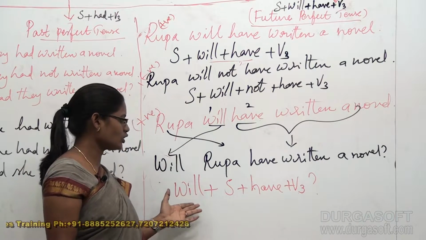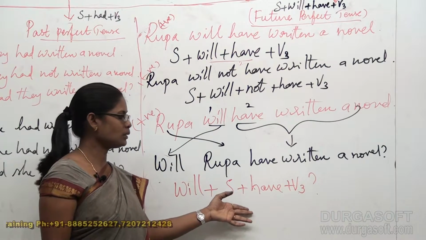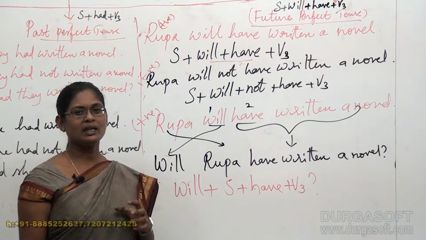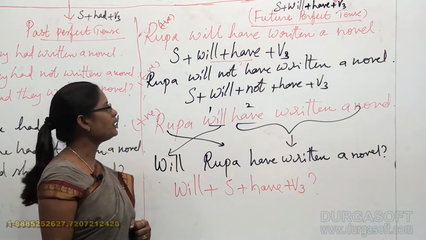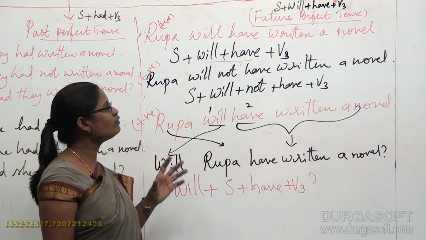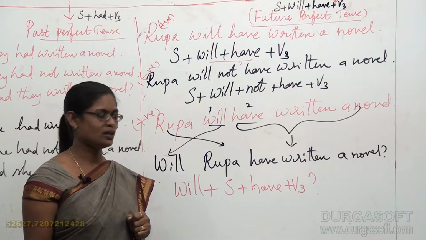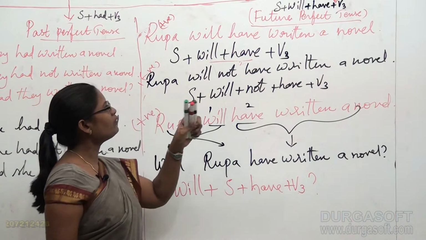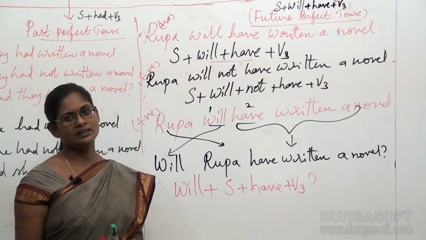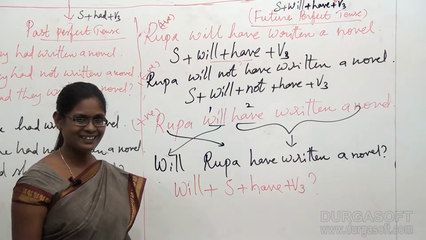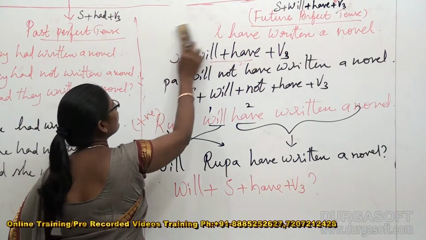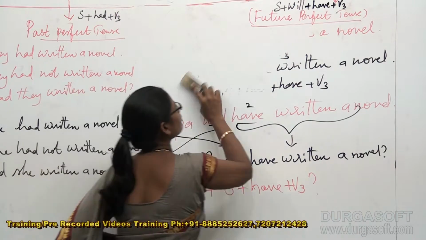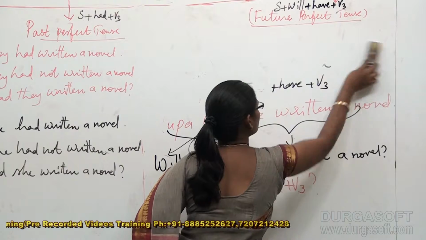So as a result the structure formed is will plus subject plus have plus V3. So these are the respective positive, negative and questioning patterns of sentences based on the singular subject for future perfect tense. So students, now we are going to discuss the future perfect tense positive, negative and questioning sentences for plural subject. Okay, right. Can anyone name a plural subject?